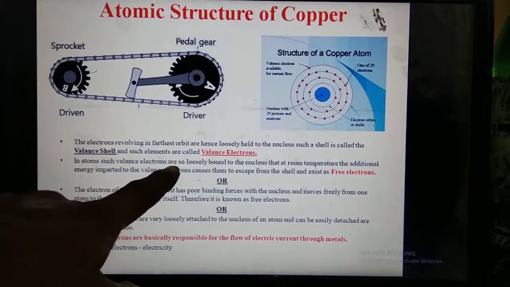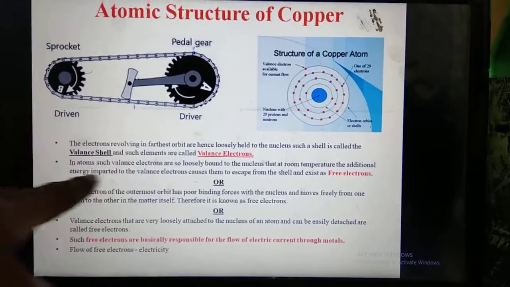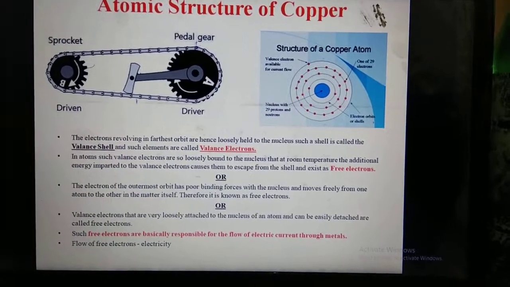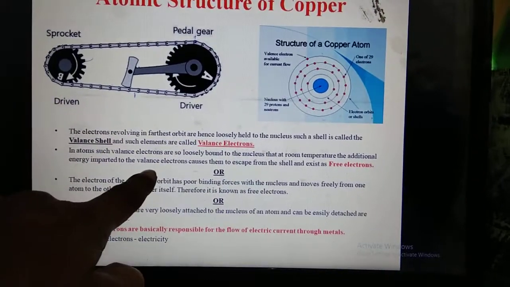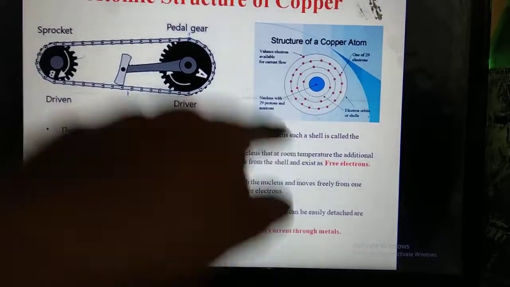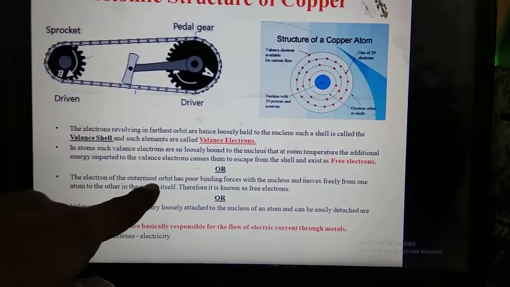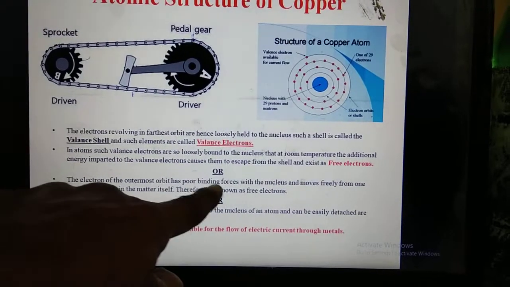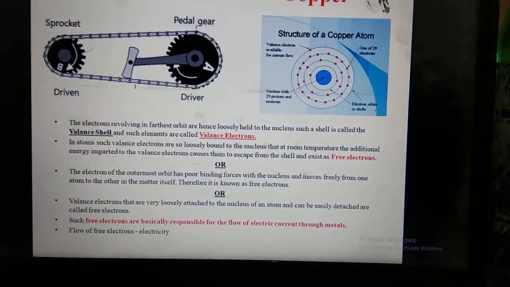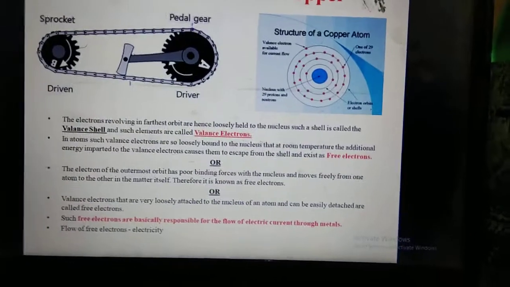In atoms, such valence electrons are so loosely bound to the nucleus that at room temperature the additional energy we give to that particular material, to the particular valence electron, causes them to escape from the shell and exist as free electrons. That is, the electron of the outermost orbit has poor binding force with the nucleus and moves freely from one atom to the other in the matter itself. Therefore it is known as a free electron.